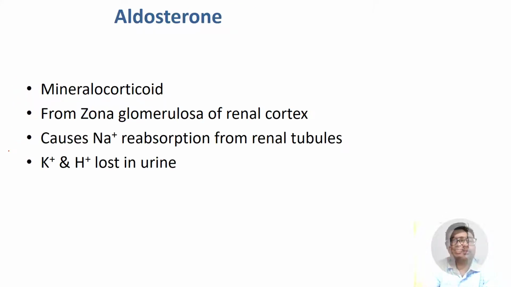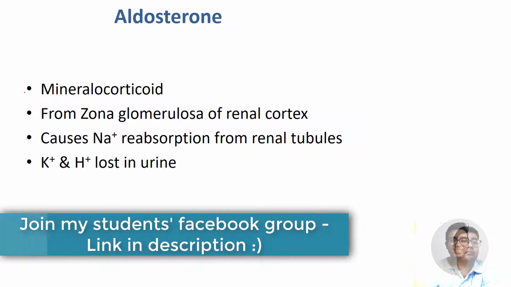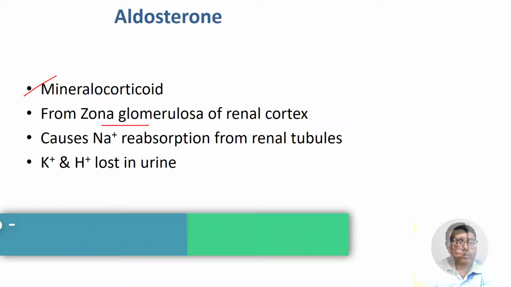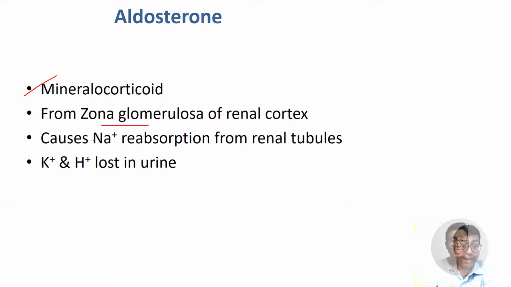So let us right away move into aldosterone. Every one of us already knows from our +2 lessons that aldosterone is a mineralocorticoid. It is secreted from the zona glomerulosa, right? The main function of aldosterone is reabsorption of sodium.